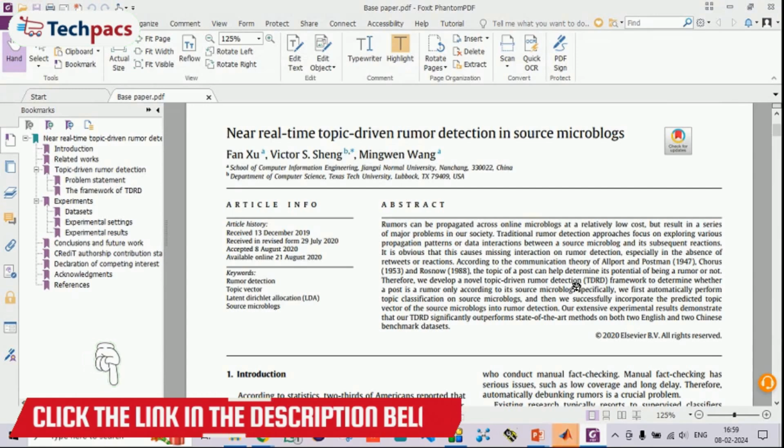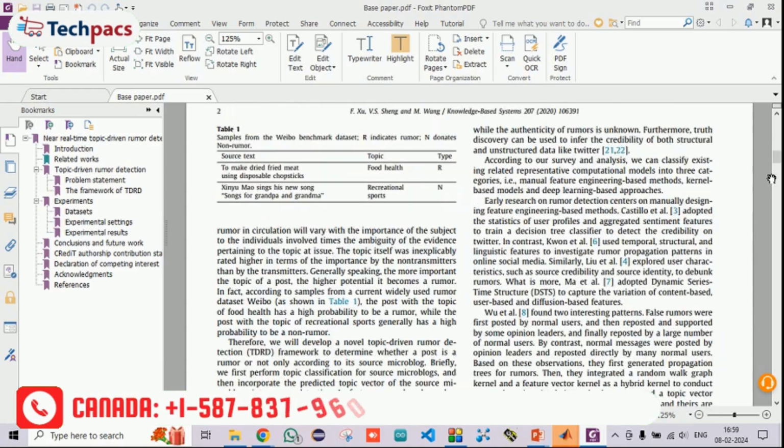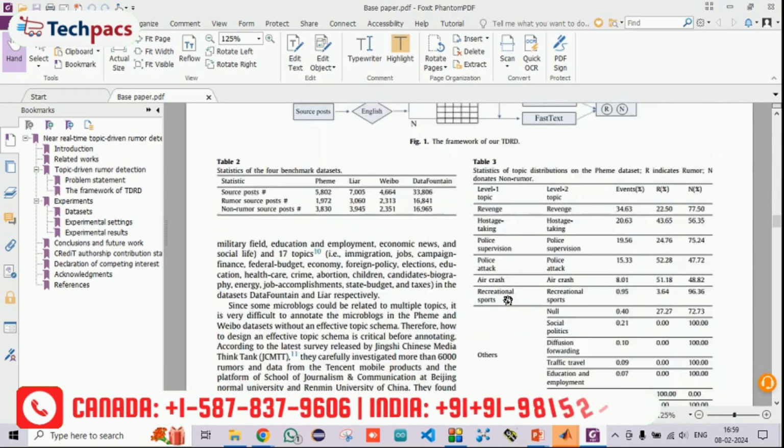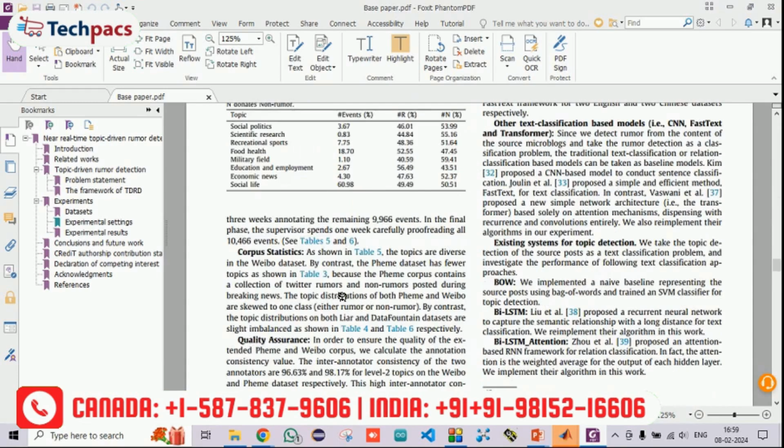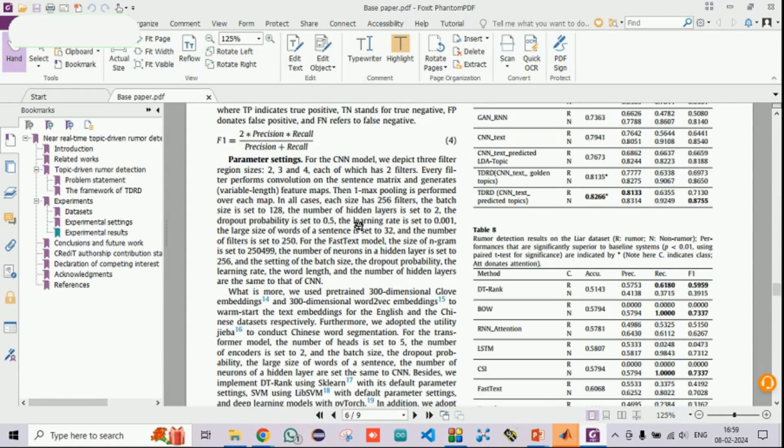They have given this name as topic-driven rumor detection. According to the data, they were identifying the source of the microblogs, and then they were automatically performing the classification on those sources. Finally, the model that they have presented was a CNN model, under which they have given the filters and all that stuff.